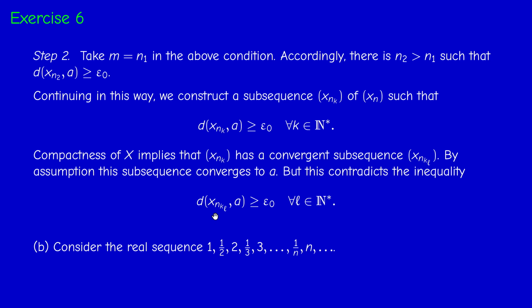So here we have a unique cluster point, but the whole sequence does not converge to this cluster point, which is 0. And this does not contradict the previous question because this sequence does not live in a compact space. It's unbounded. Here we are taking the usual topology of R.